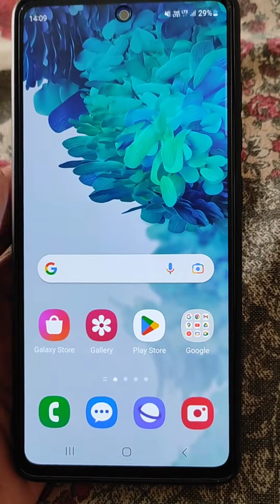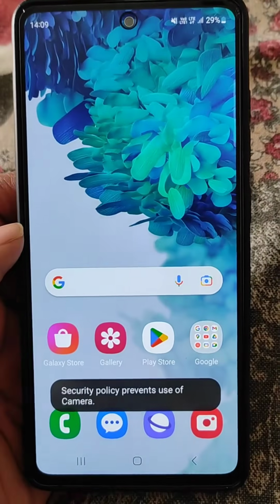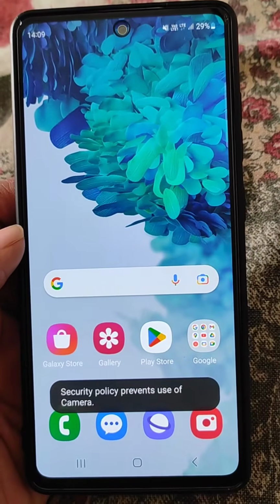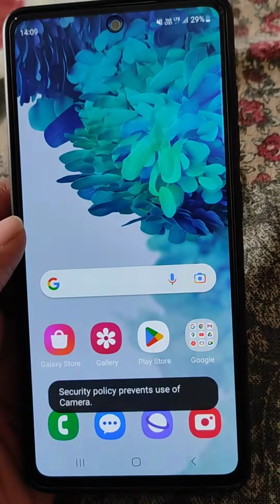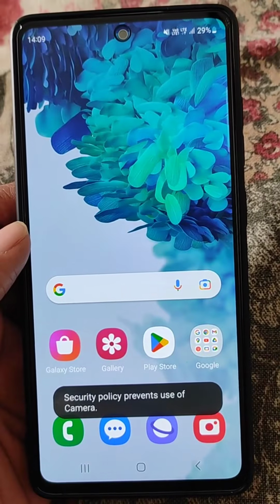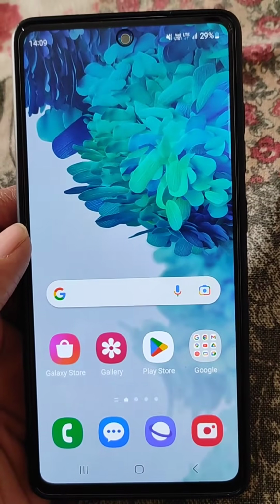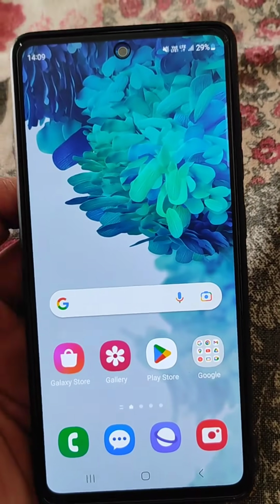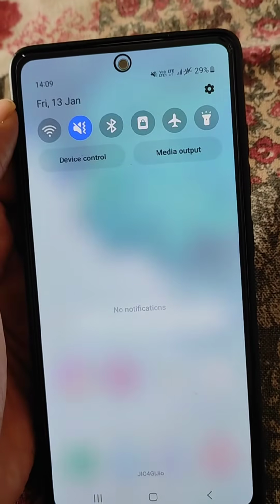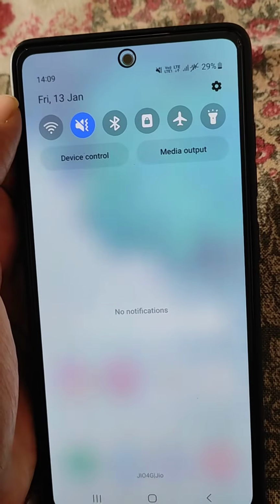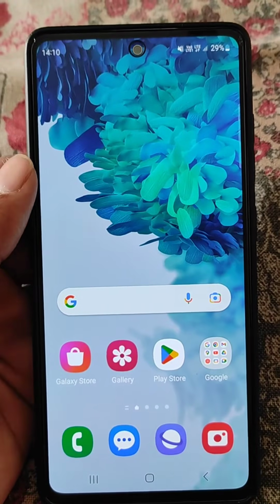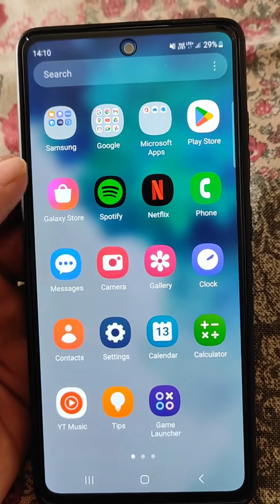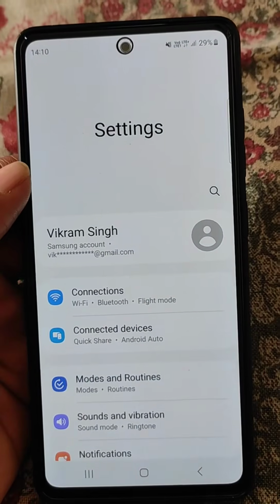If you are trying to open camera and you see this kind of error in your Samsung mobile, how can you fix this? So when I tap on the camera icon, here you can see "security policy prevents use of camera" error. So how can you fix it? And here you can see this kind of symbol also. So how can you fix this problem?